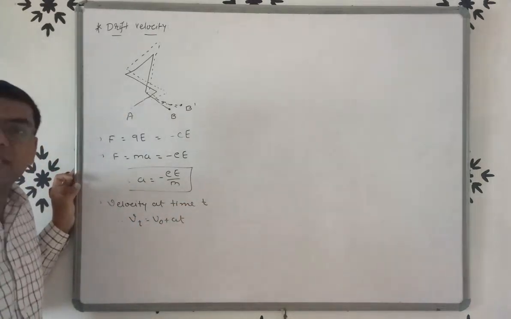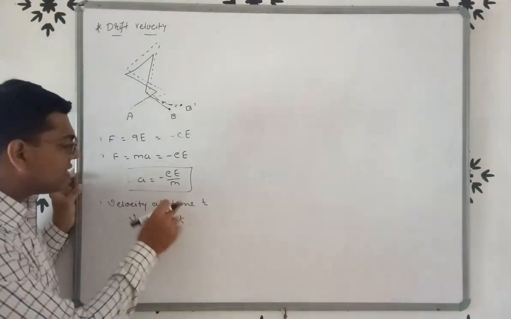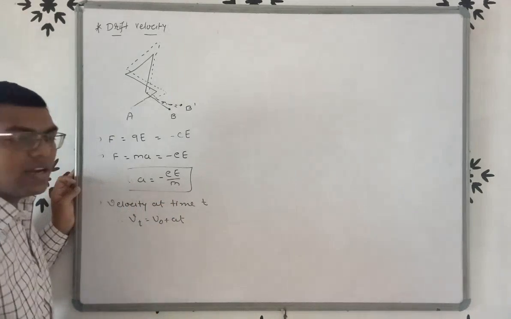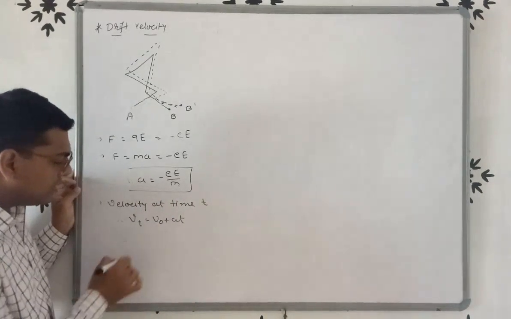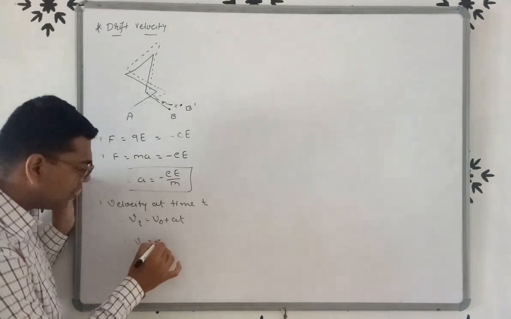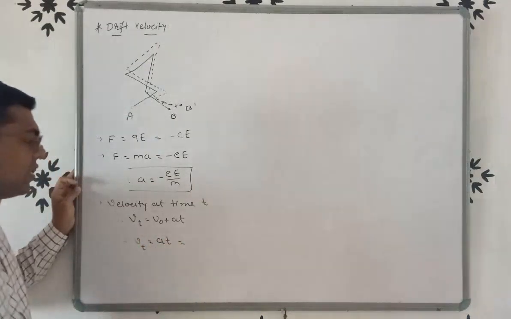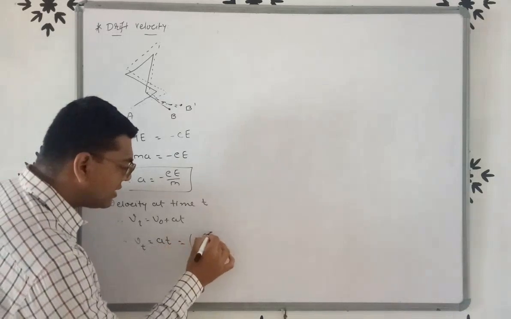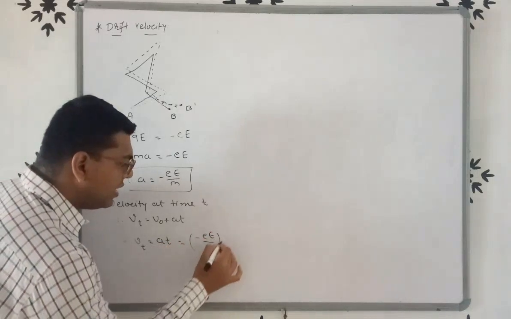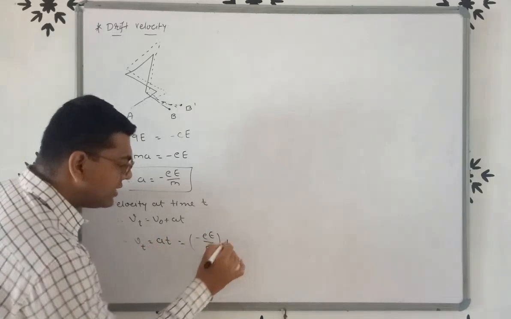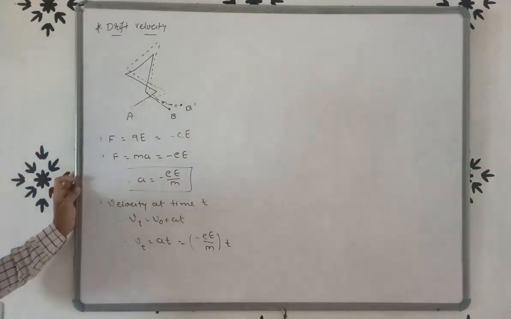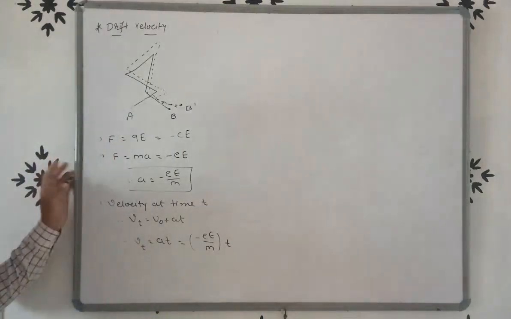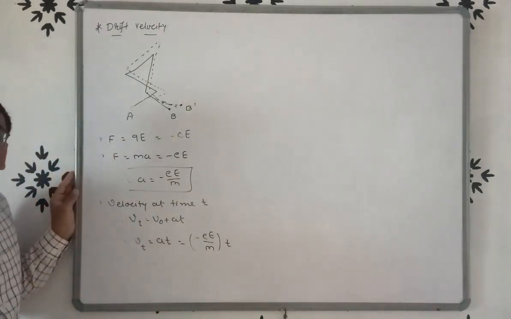But V0 is 0, so Vt is equal to at. The value of a is minus eE by m, so the velocity of the electron at time t, Vt is equal to minus eE by m into t.